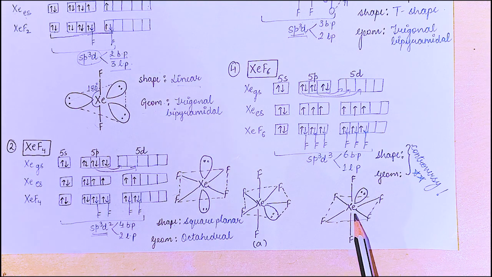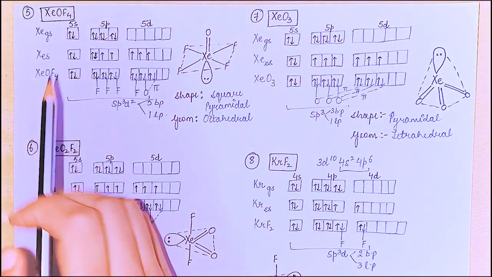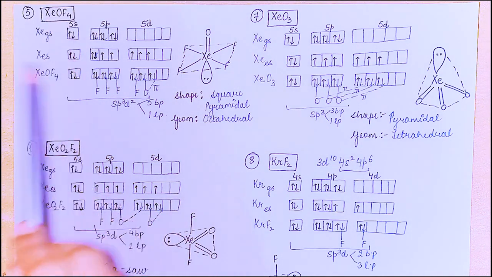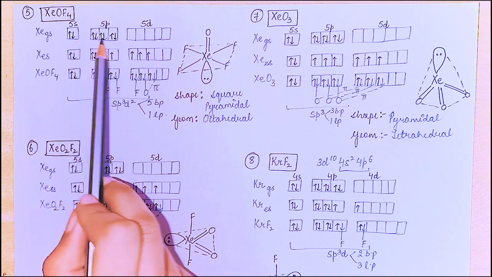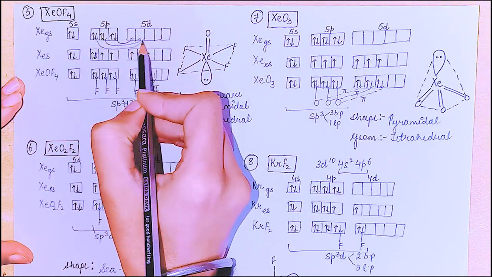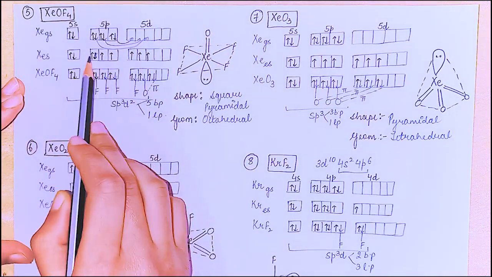Now let's see the next compound. The next compound is XeOF4. Here we need 4 plus 2, 6 empty places. We need to excite these 3 electrons, 1, 2, 3. 6 empty spaces are there.